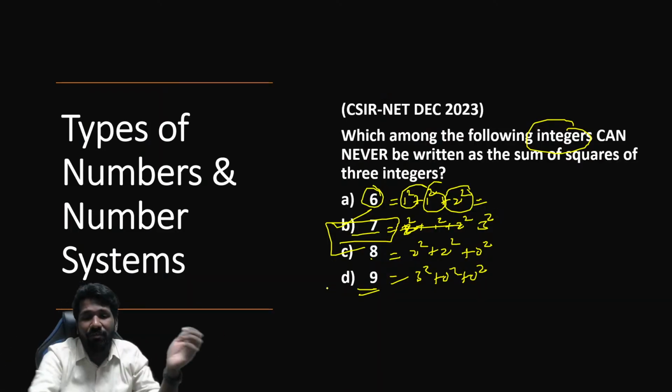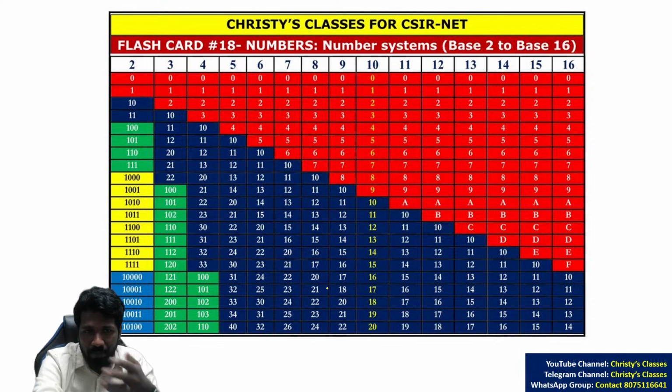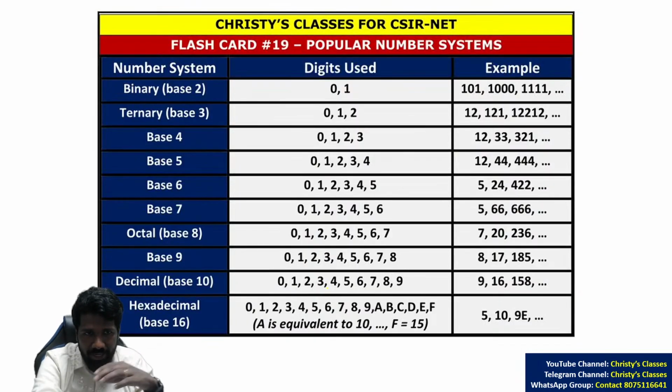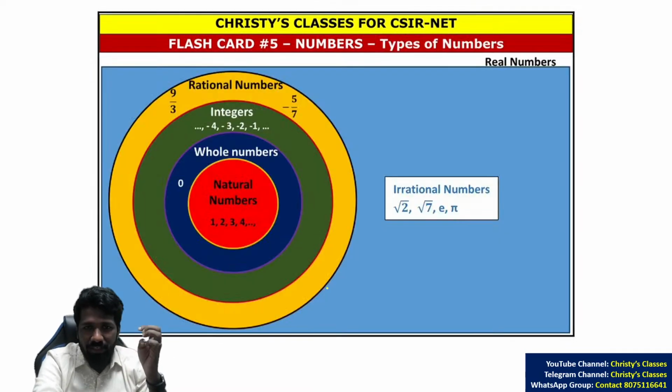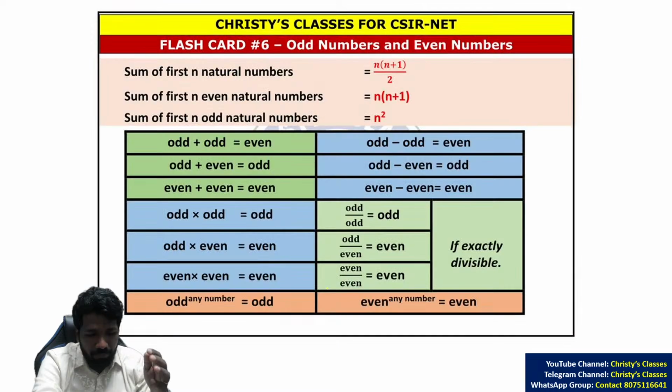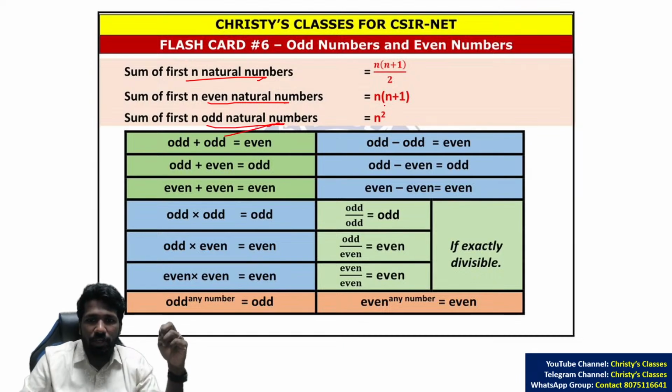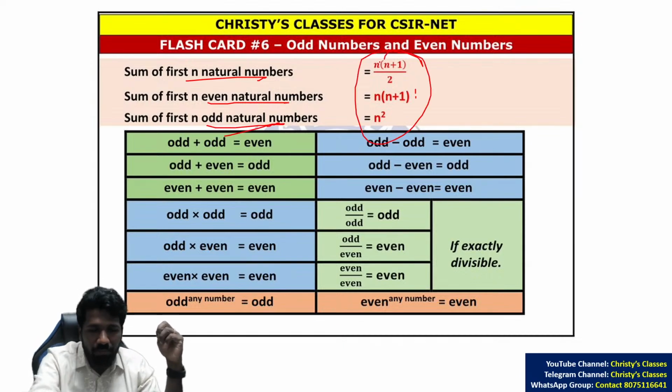Number system is a very vast topic. इसमें types of numbers या types of number systems है, and types of numbers है. Analogy we have discussed already in the flashcard series, and types of numbers भी है, and arithmetic of odd and even. This is also very important. Please revise it before exam. And the basic formulas: sum of first n natural numbers, sum of first n even natural numbers, sum of first n odd natural numbers, ये तीन formula बहुत ही important है.